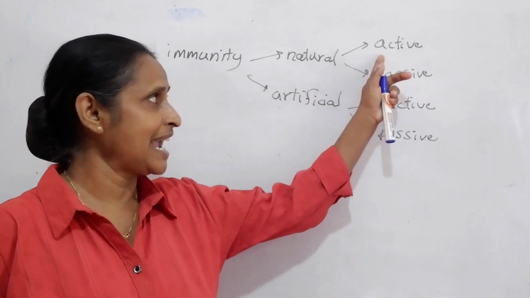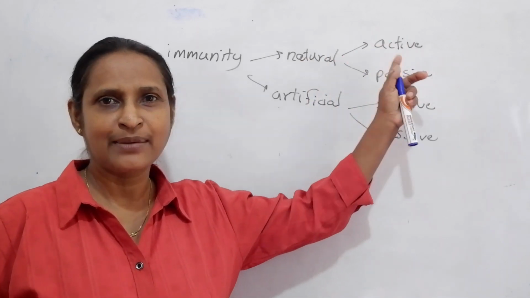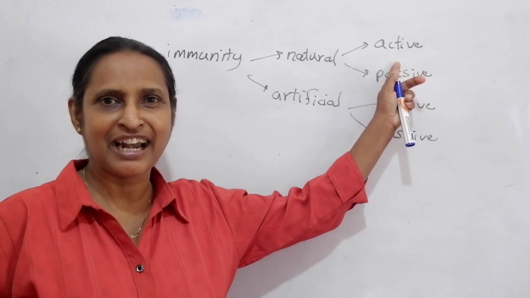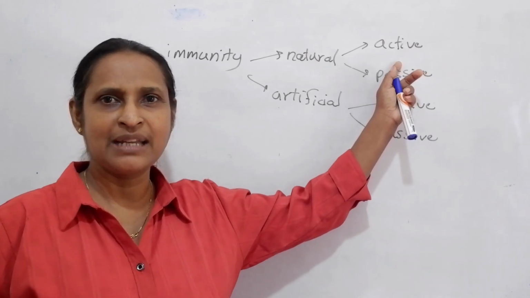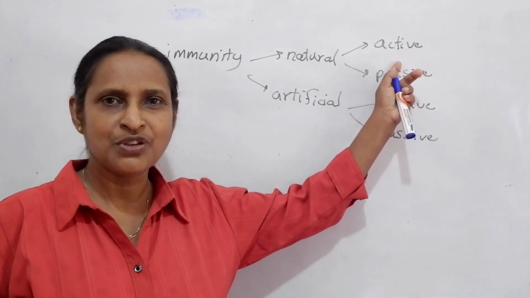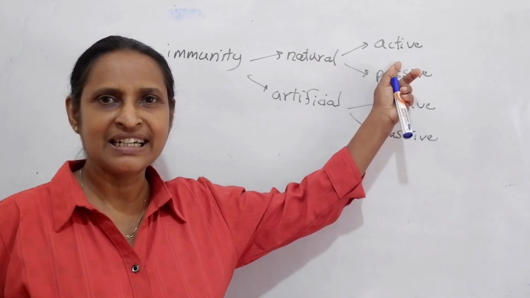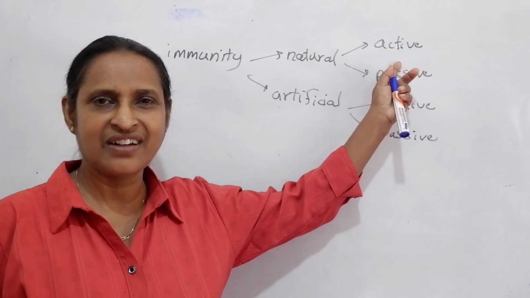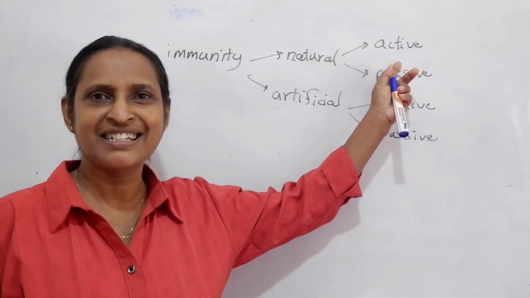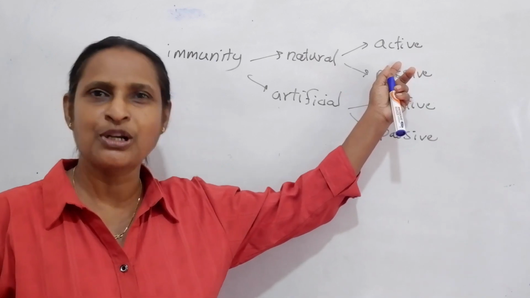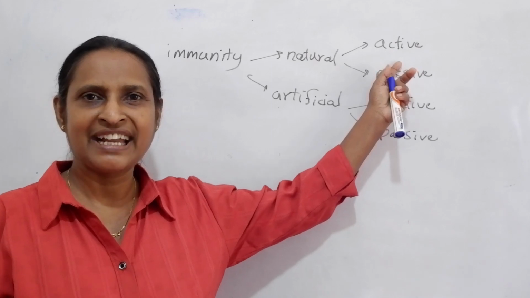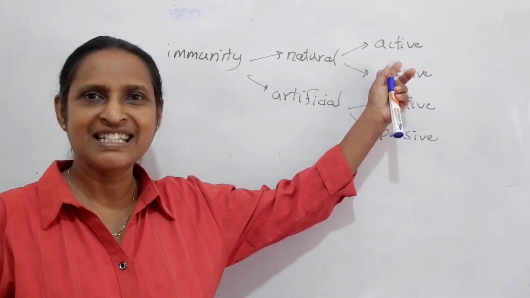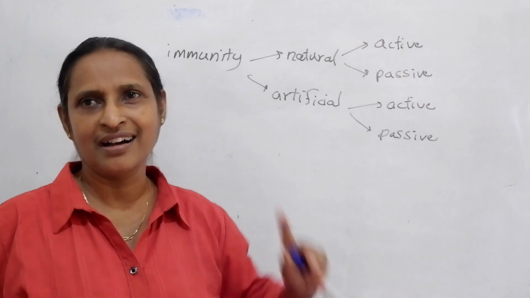One is naturally acquired active immunity, which means the body is made ready to produce antibodies. It occurs because of the invasion of certain pathogens, maybe viral attacks. The body identifies this, T lymphocytes and B lymphocytes are activated, and antibodies are produced. Whenever the same pathogen is encountered, it is identified. Therefore, it is long lasting.